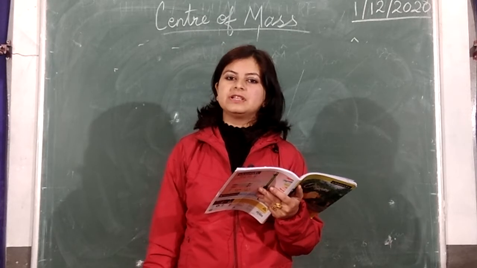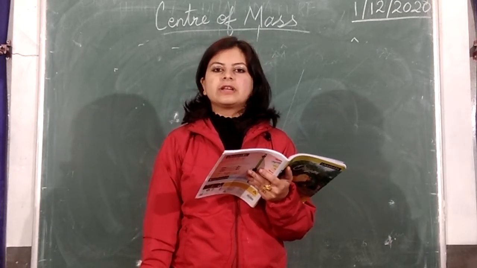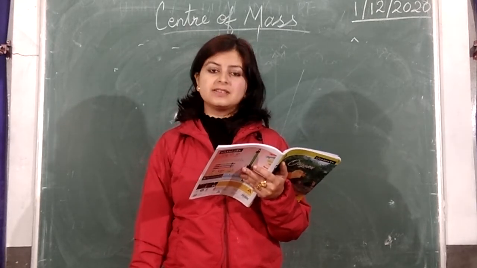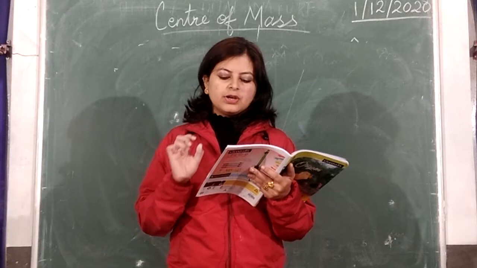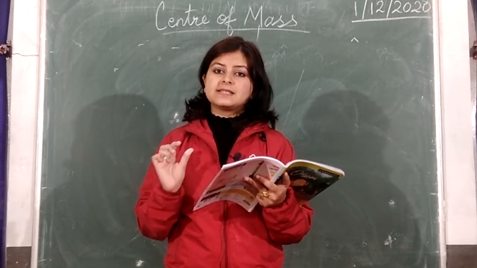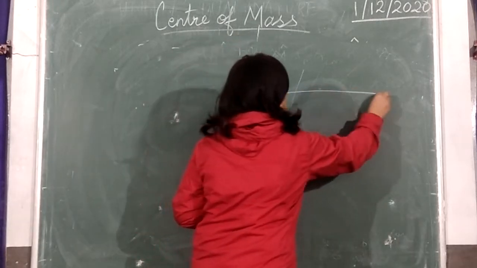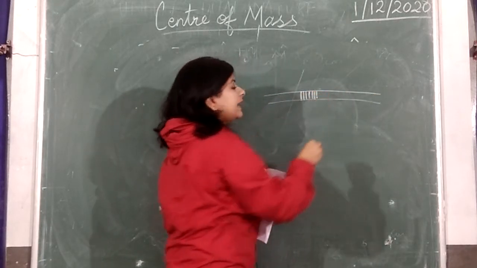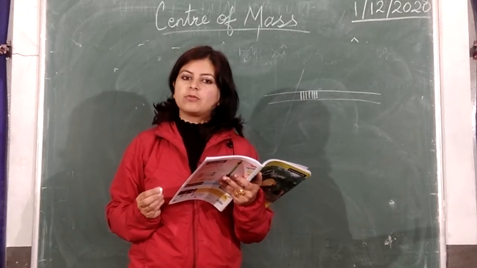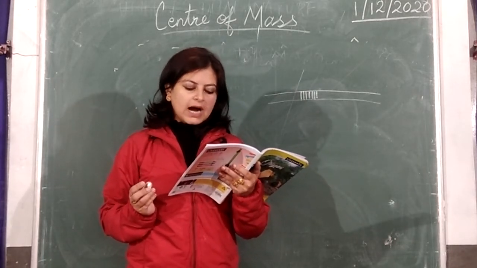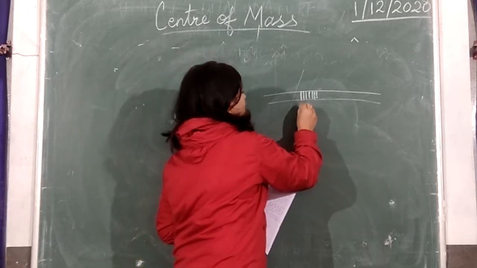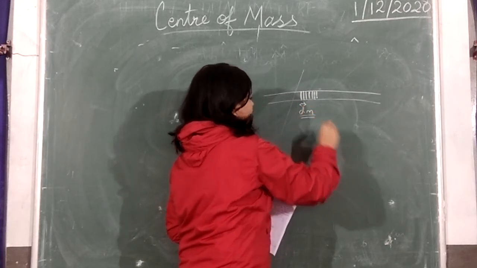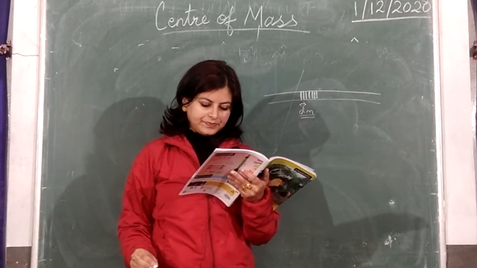Now, what we are going to do with this rigid body is find an expression for the center of mass of a continuous rigid body. To do so, we divide the body into infinitesimal elements. You have a continuous body like a rod, and you divide the rod into very small elements, called infinitesimal elements, whose dimensions are almost equal to 0. Out of these many elements, take one small element whose mass is also small, denoted by dm.